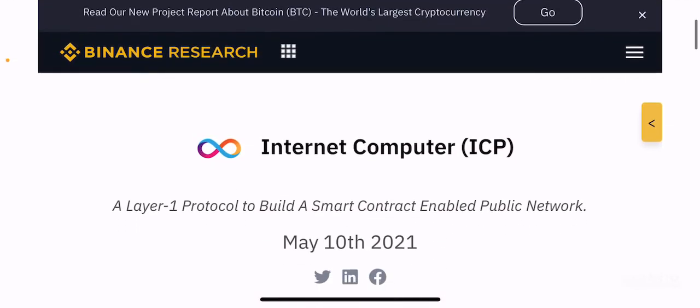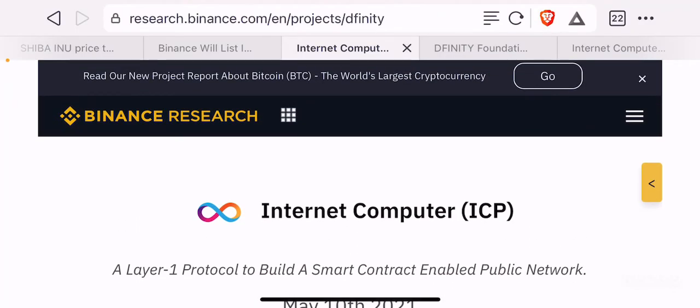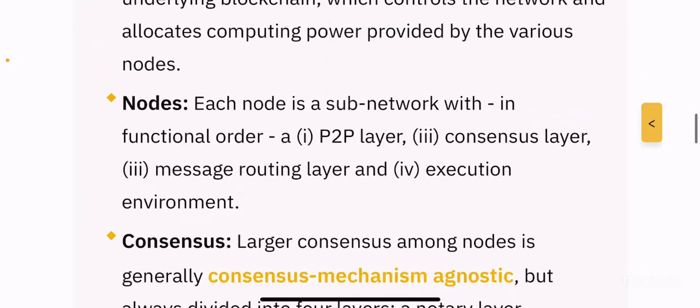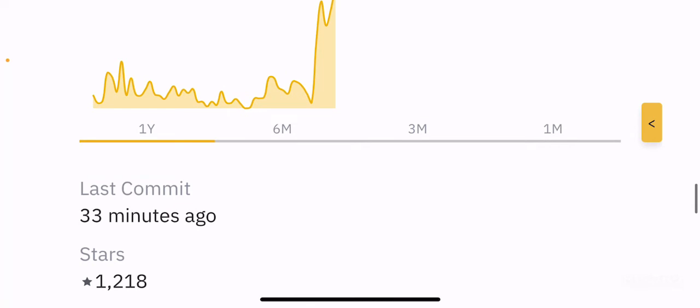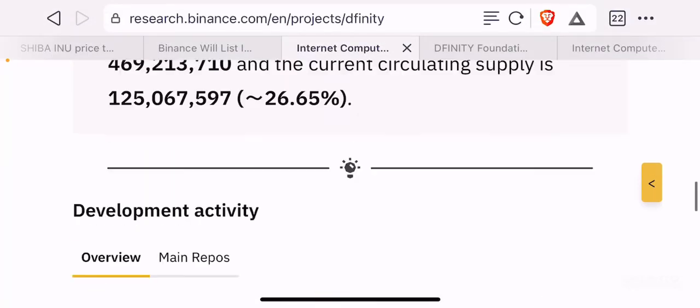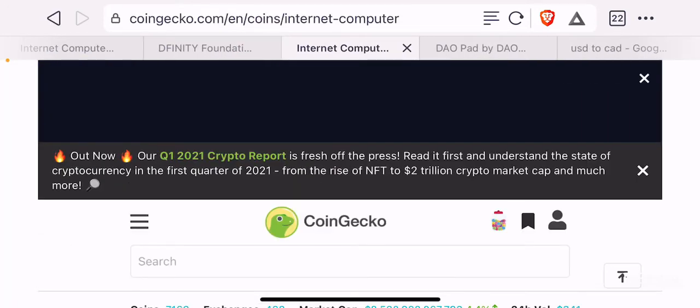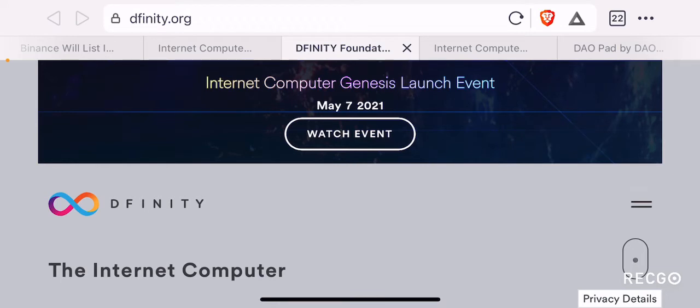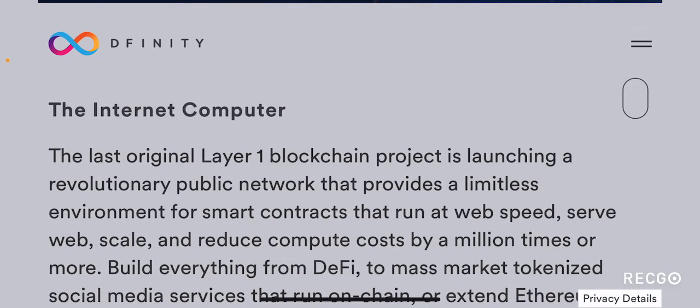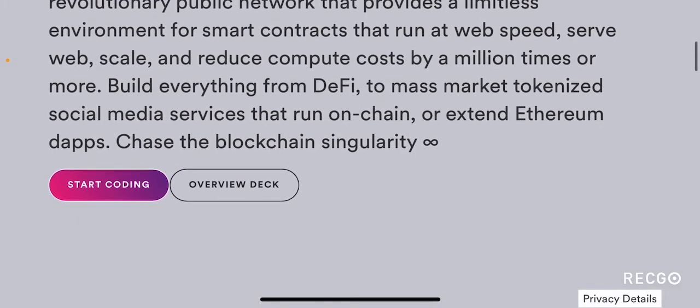Again, you guys can definitely go to Binance research and dig deep, and also access some of the links of the project as well, including the docs and source code, as well as the social media links for this project, right? So let's go quickly to the DFINITY website. If you go to DFINITY.org, which is where you will be able to find more about the Internet Computer project, because DFINITY basically developed this project. So again, they're providing some overview of what the Internet Computer basically is.